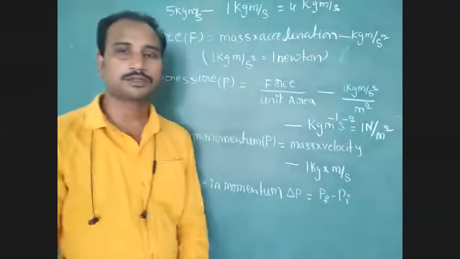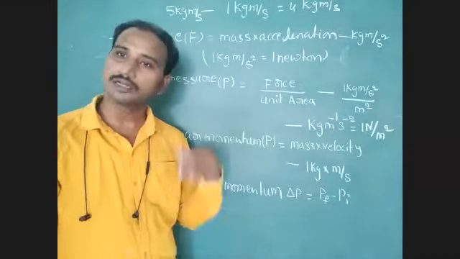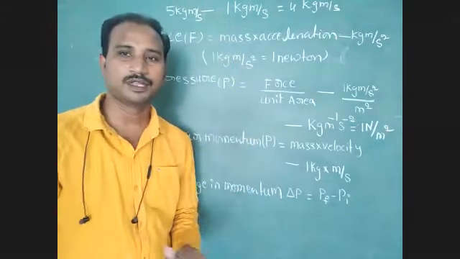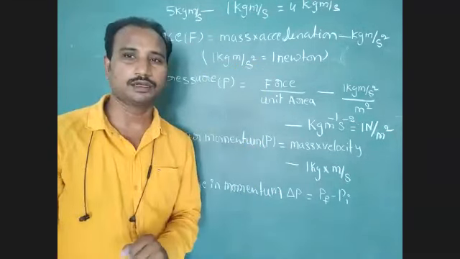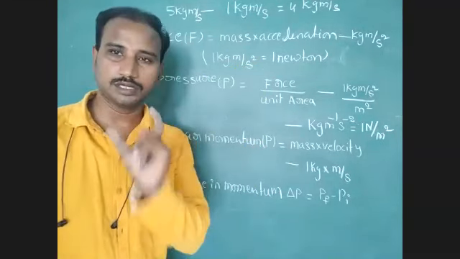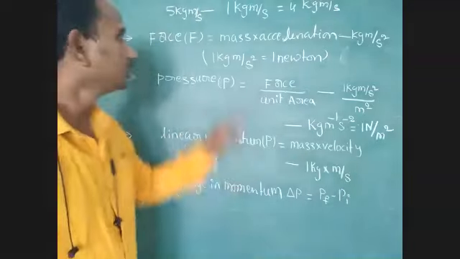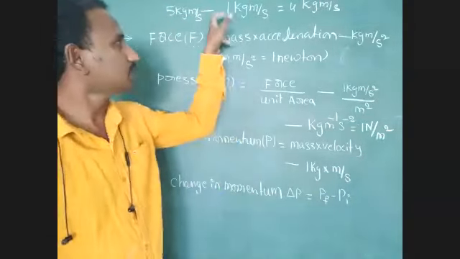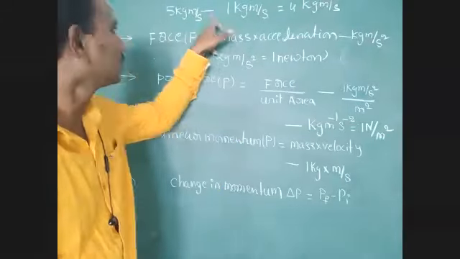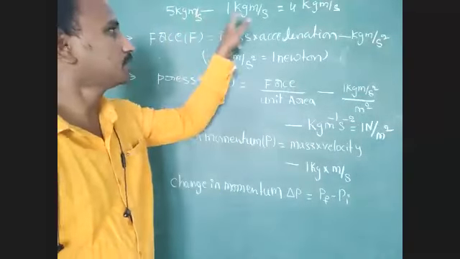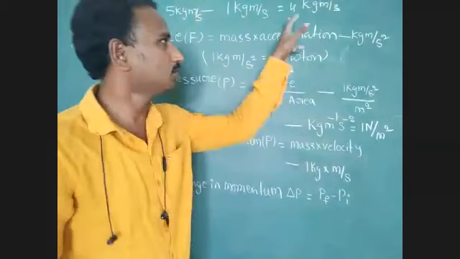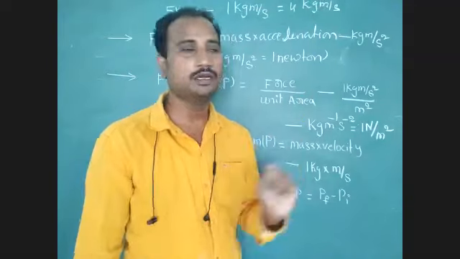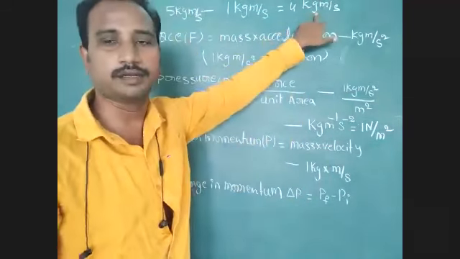Yes or no? So for addition or subtraction, we cannot change that unit. We cannot change the unit, but the numerical value only changes. Here the numerical value changes for the difference. So here the symbol is the minus symbol. 5 kg meter per second minus 1 kg meter per second is equal to 4 kg meter per second only. The unit you have to write as it is.